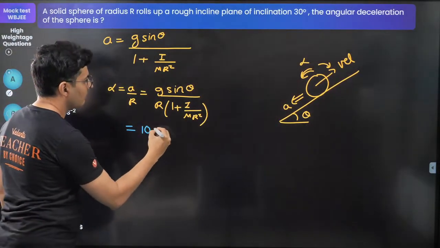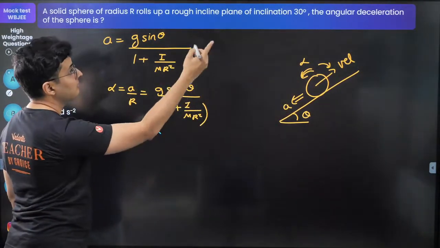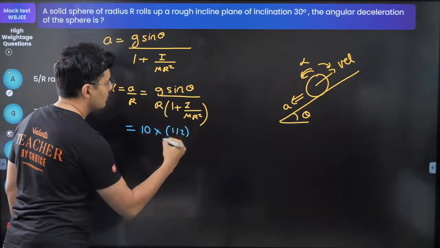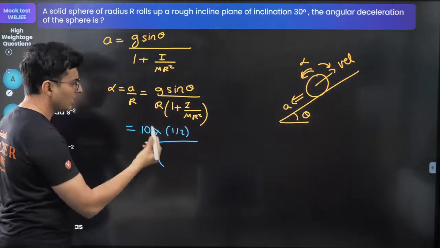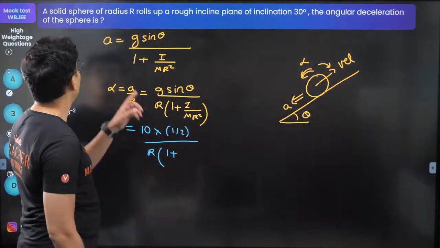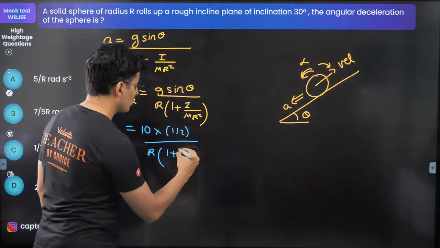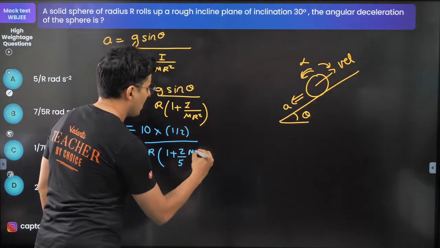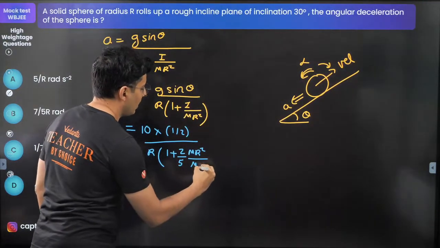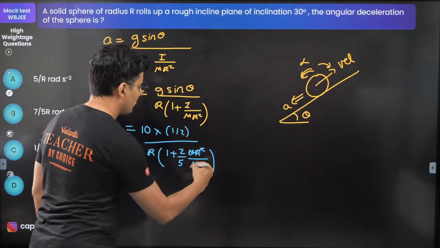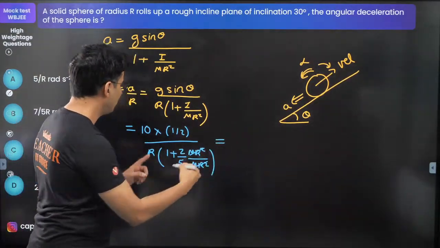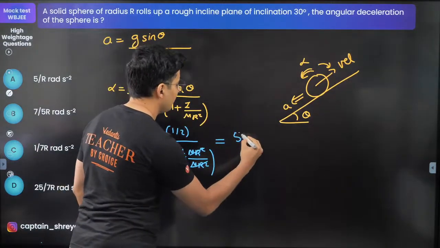So g is 10, sine of 30 is nothing but half, divided by R, which is not given, 1 plus moment of inertia. It's a solid sphere, so 2 by 5 mr square, not 2 by 3. And mr square is there below, so mr square goes. 10 into half is nothing but 5, of course.